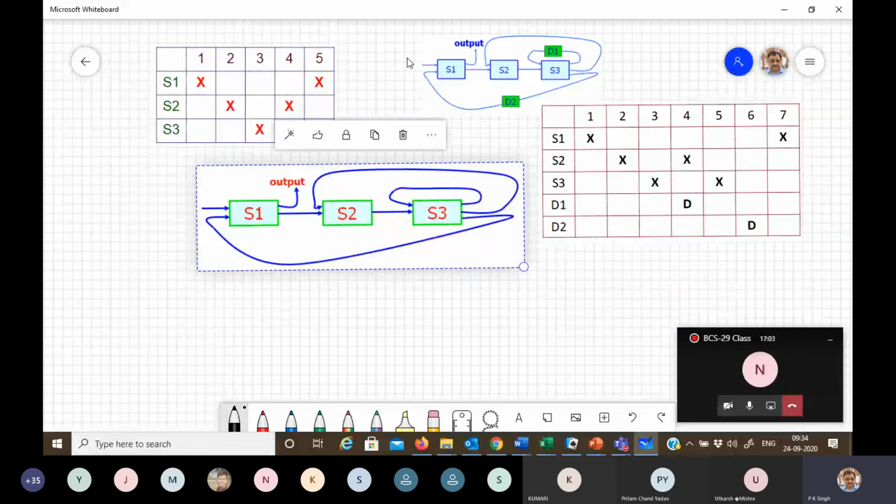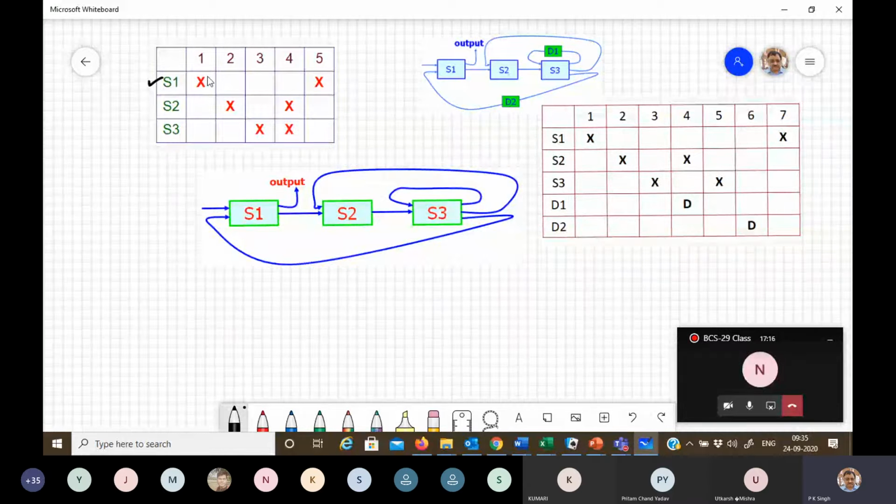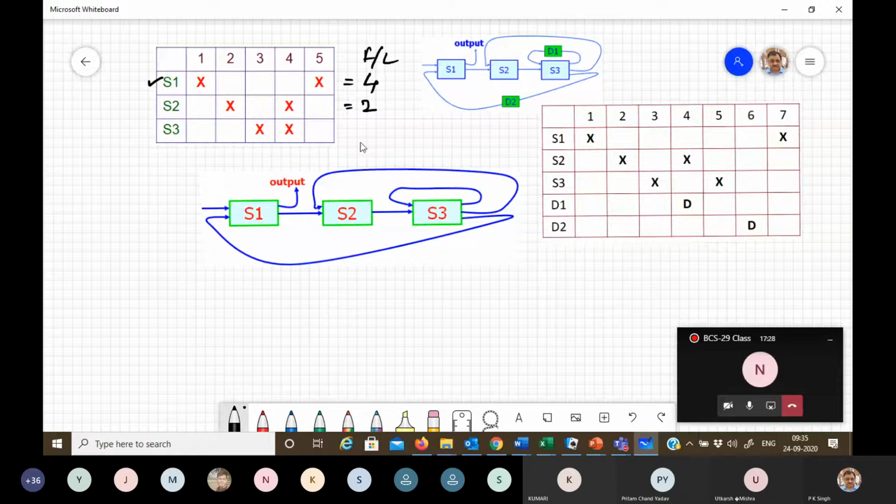If you compute the forbidden latency due to stage 1, it is 5 minus 1. Here you will get latency 4. Here you will get latency 2. And here you will get latency 1. It means 1, 2, and 4 are the forbidden latencies.